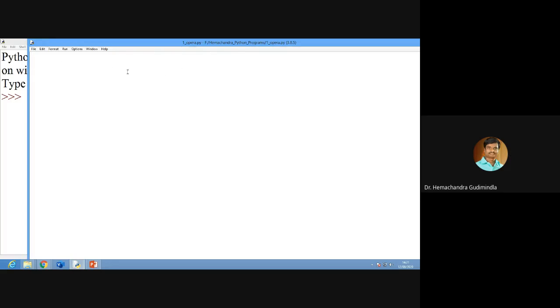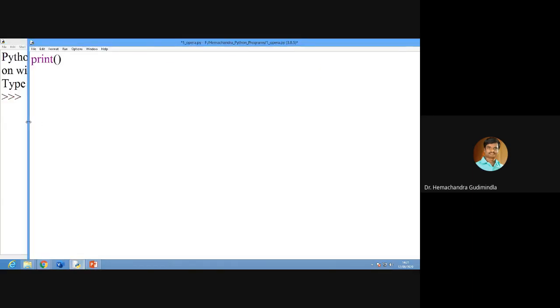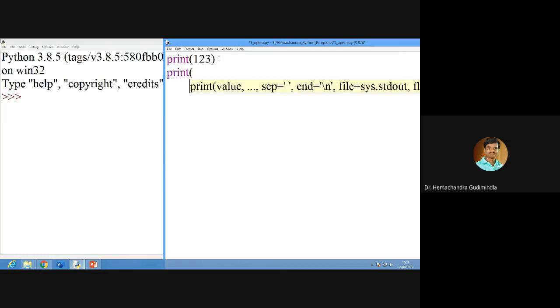Now I want to explain a few more things about print. You can see the output here only. Print 1, 2, 3, I already told you. How many times will you say, sir, we are already aware of this, we are very good at this. Print hello world.